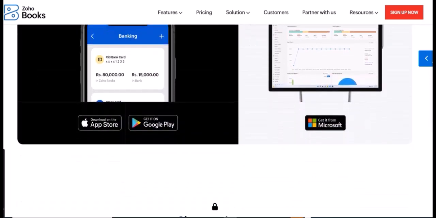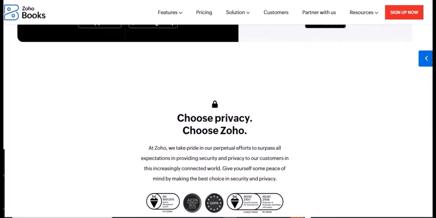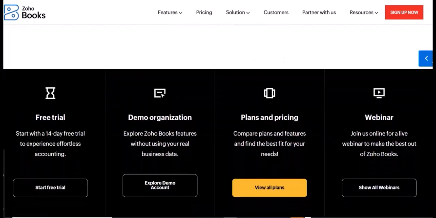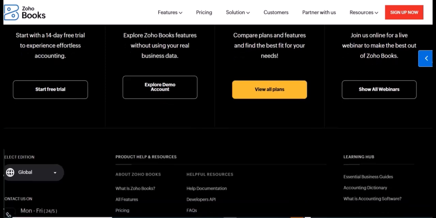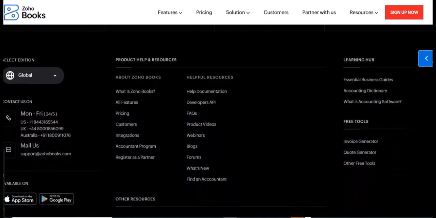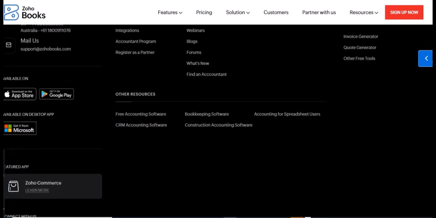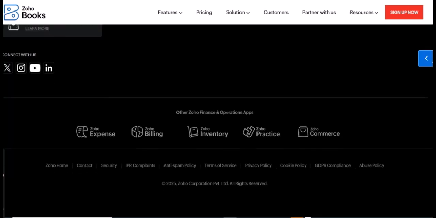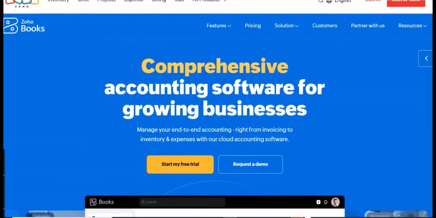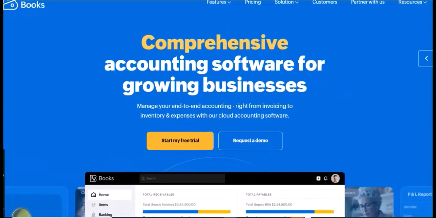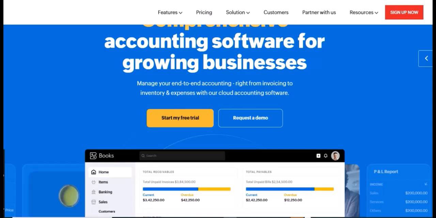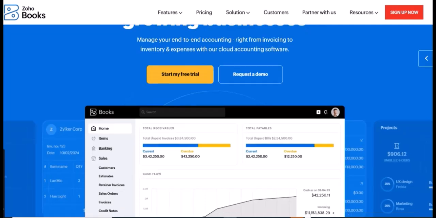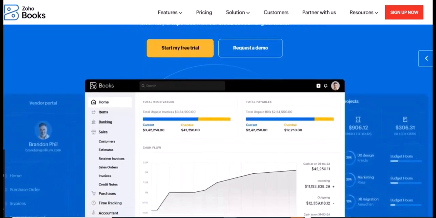Cost effectiveness. Depending on the number of companies you manage, consolidating into a single Zoho Books account on a plan that supports multiple organizations can be more cost-effective than subscribing to separate accounting software for each entity. Streamlined workflows. Managing users and access permissions across all your organizations is simplified within a single account. You can control who has access to which company's data from a central point. Consistency. Using the same accounting software across all your businesses ensures consistency in your financial processes, chart of accounts, and reporting standards.